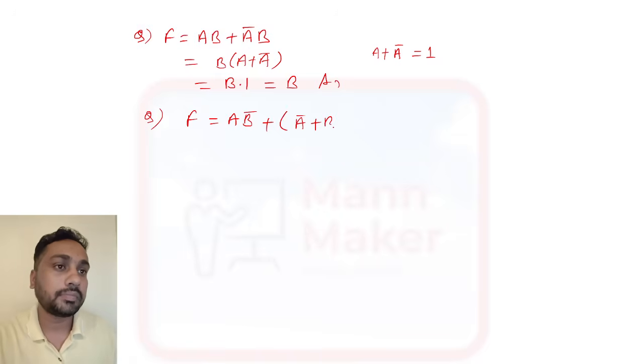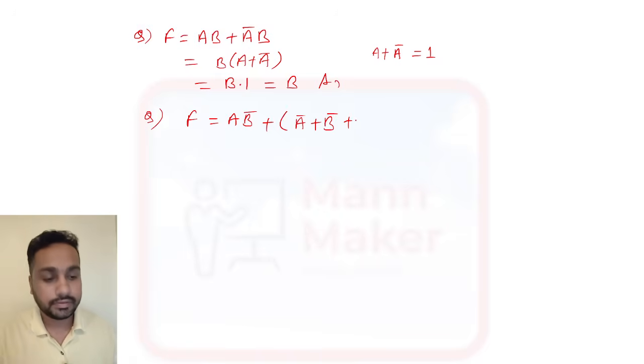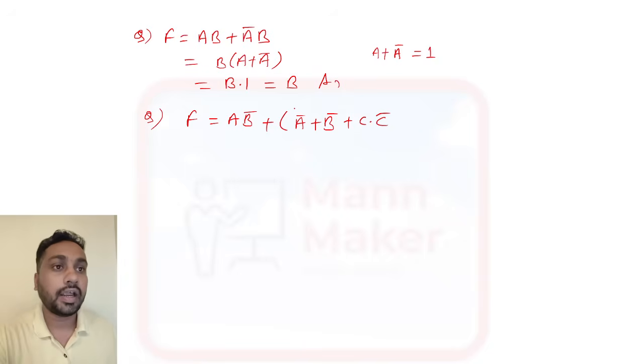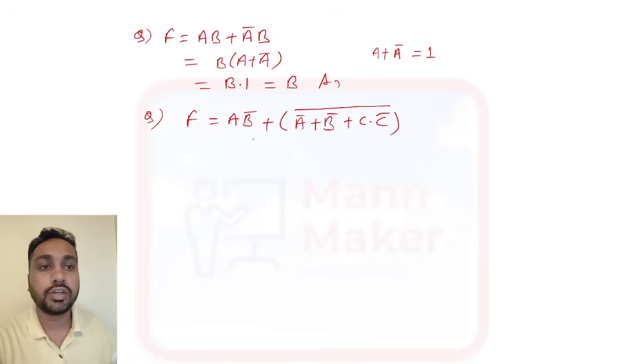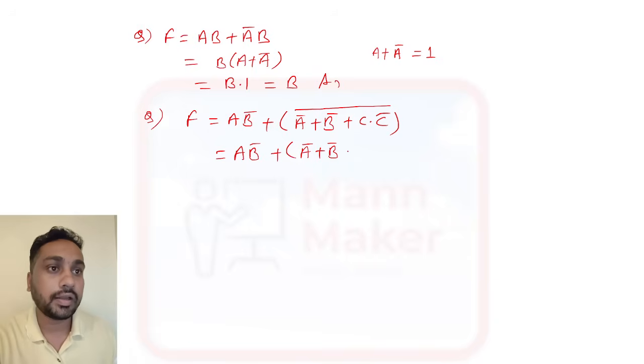Okay. Now suppose we go for a larger one: f equals A B bar plus (A bar plus B bar) plus C dot C bar, and the whole thing barred. This is the question. We need to reduce this one. Now you can write A B bar like this, then here you can write A bar plus B bar and plus C dot C bar.